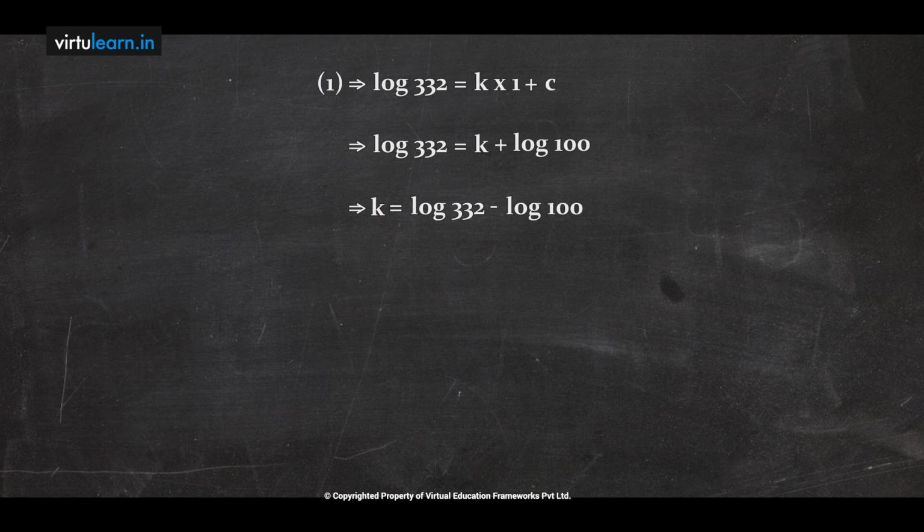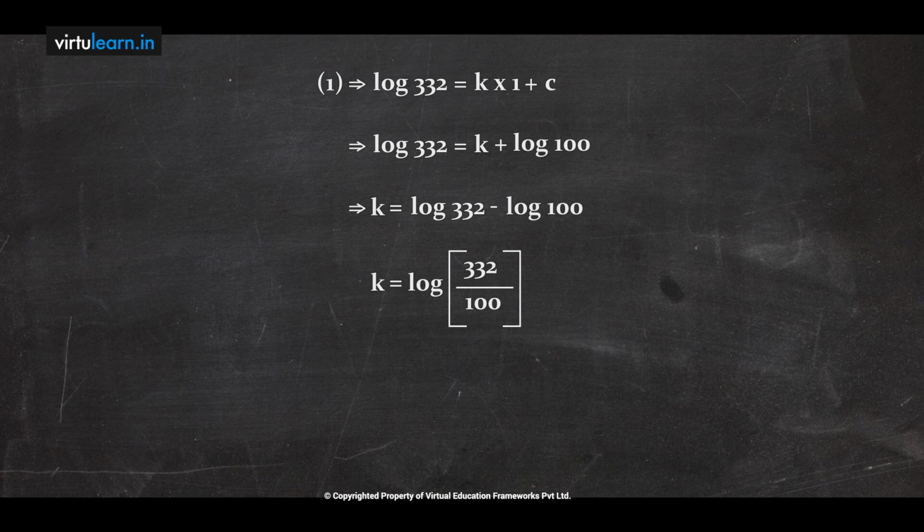Observe that 332 and 100 are there, so the smaller number goes to the bigger number side. Log a minus log b is log a by b, so k equals log of 332 by 100. Now I have calculated the k value and c value. First step c value, second step k value.